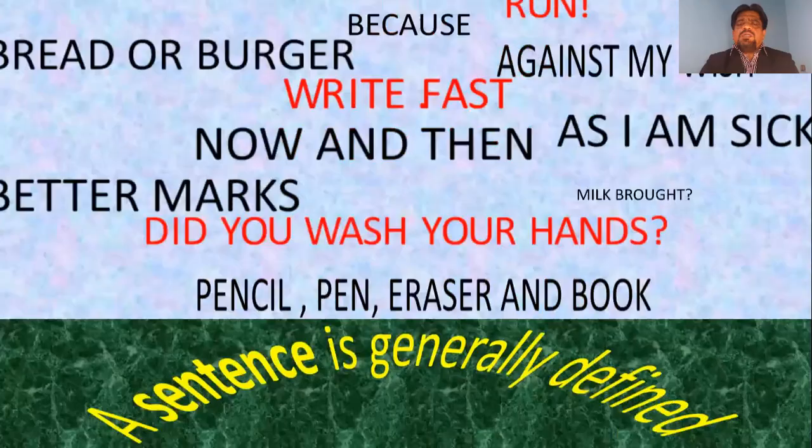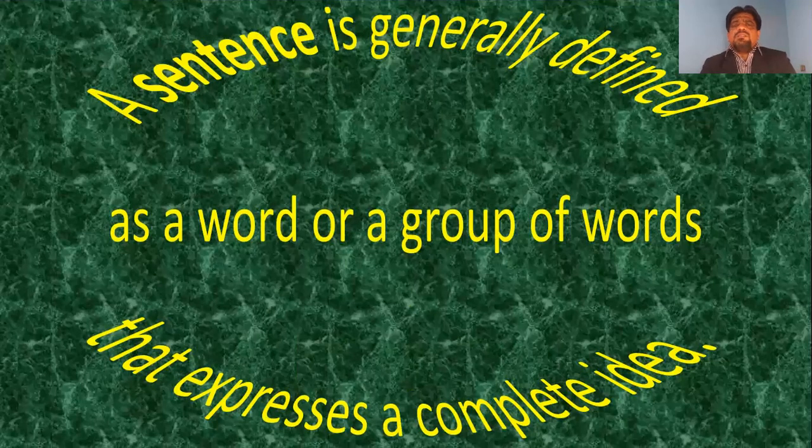So, what is a sentence? A sentence is generally defined as a word. Even the word run can be considered as a sentence. It's not necessarily that sentences are always a group of words. If a word gives us a complete sense, a complete idea, that word itself could be called a sentence.